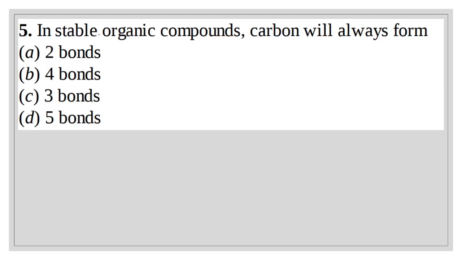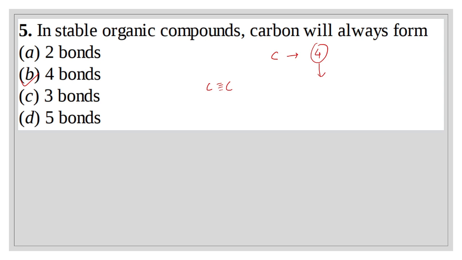Question number 5. In a stable organic compound, carbon will always form 2 bonds, 4 bonds, 3 bonds, or 5 bonds. Carbon has 4 outermost electrons. That's why its ability to form bonds is 4. That's why option B is the right answer. That means a carbon atom will form a maximum of 4 bonds.